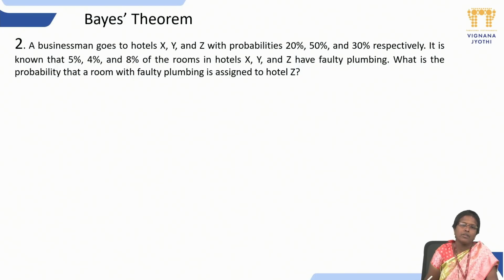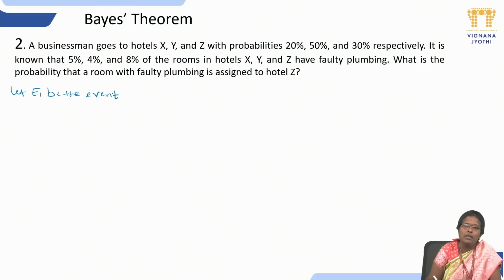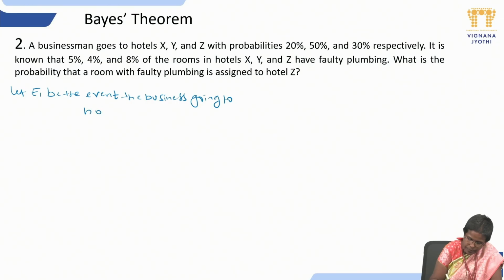Okay. Now, let E1 be the event which denotes the businessman going to hotel X. Okay.